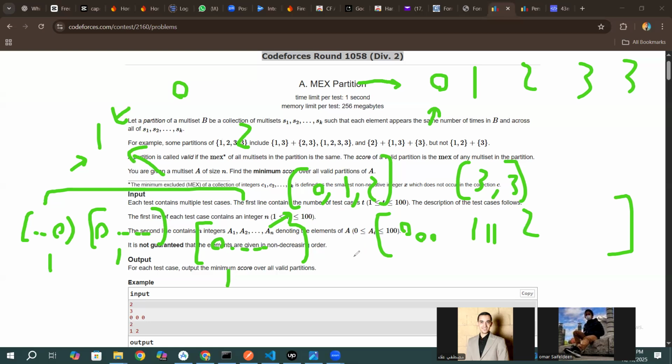Okay, that's good. But then how will we find its score? It's just something normal. If we said the initial array is the array after partition, its mex is of course equal, since it's just one array, its mex equals its mex. So now we want to find its score. The score is just the mex. So simply the question is asking us, given an array, find its mex.